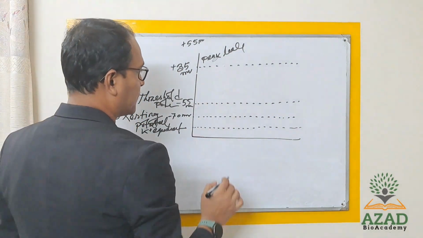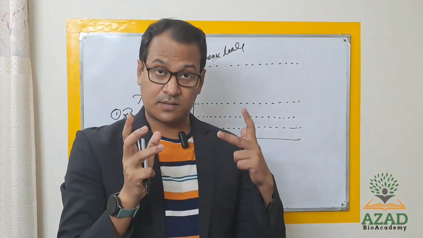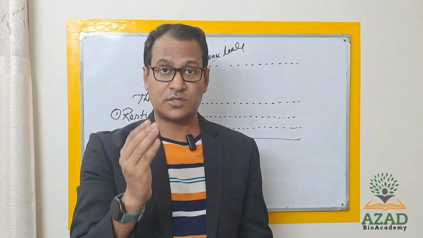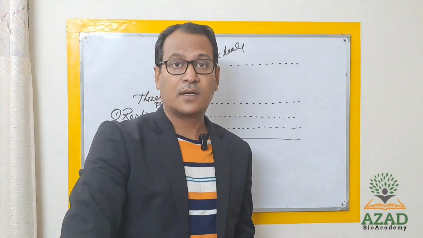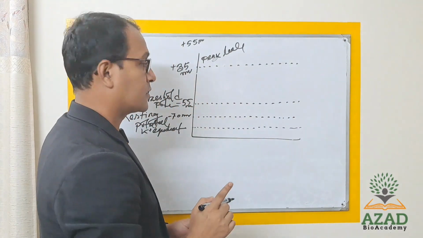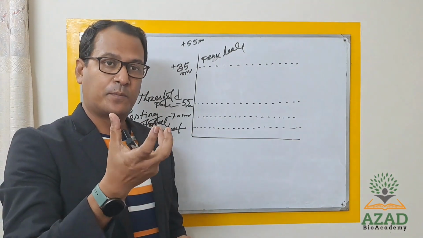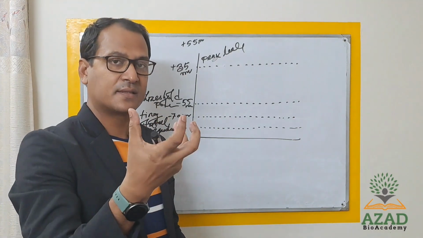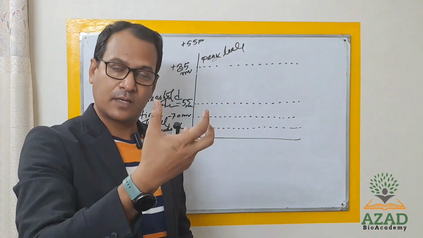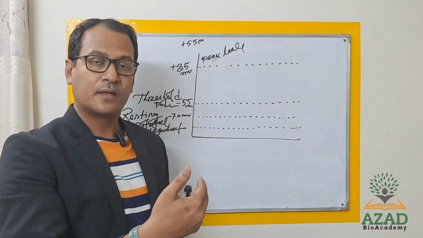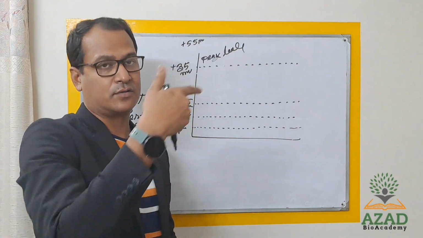Firstly, without any stimulation, without any touch or activation, the membrane of the nerve cell has a potential difference of minus 70 millivolt, greater inside the cell than outside.